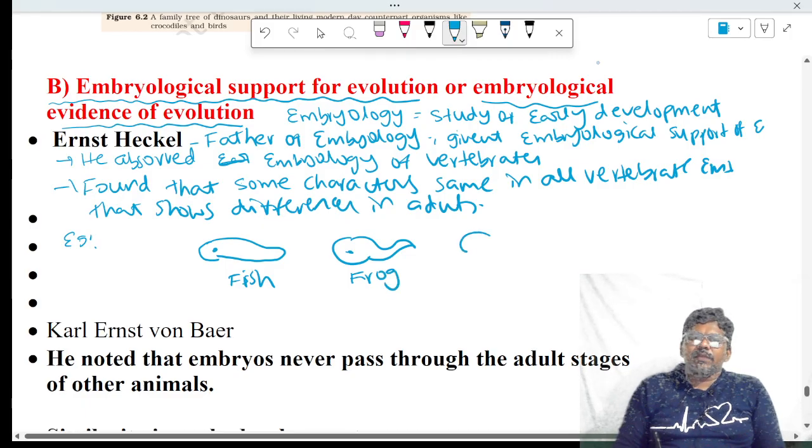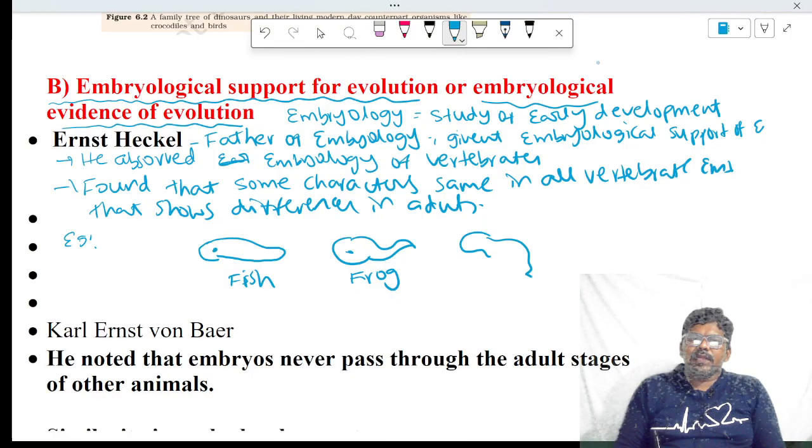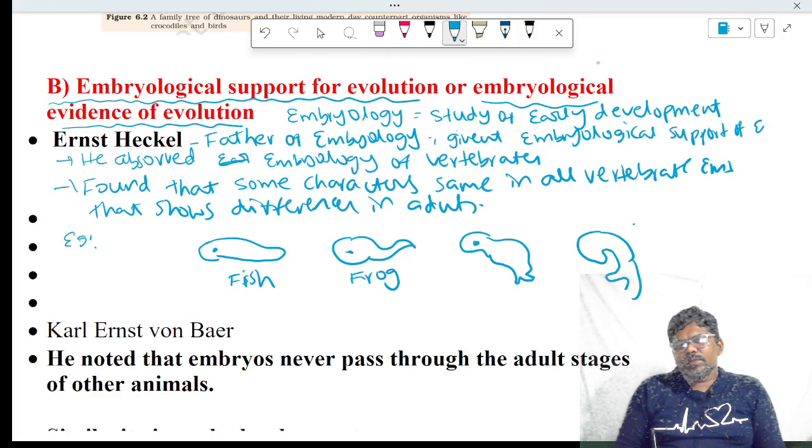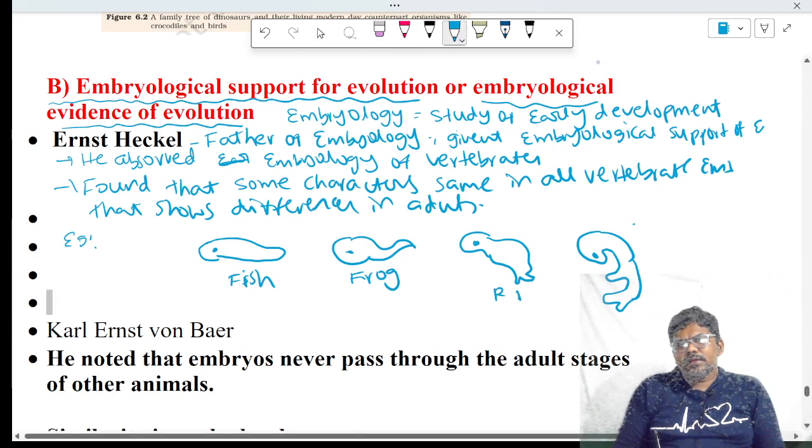Then this is the embryo of reptiles. This is the embryo of bird. And here is the embryo of a human being.